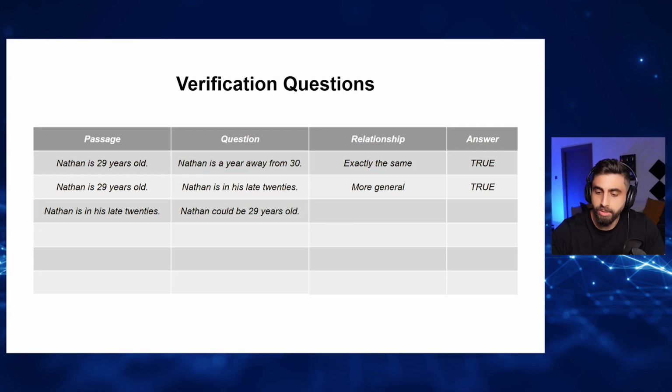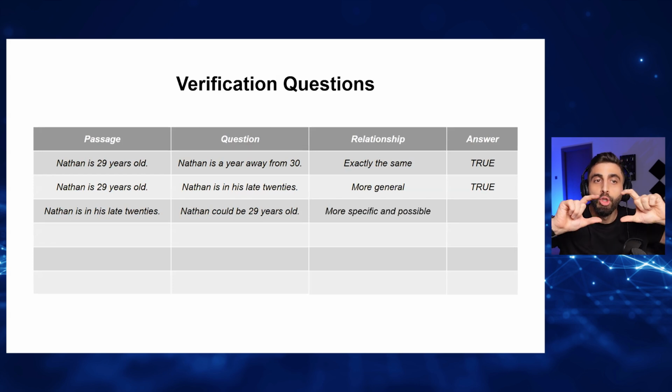In the comments. True. I told you, Nathan is in his late 20s. This means he could be 27, he could be 28, he could be 29. Even though the question is more specific than the passage, it's also possible because of the word could be.